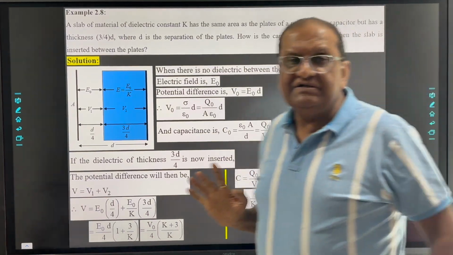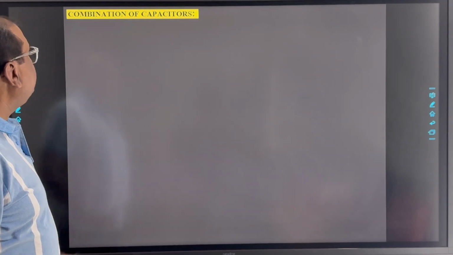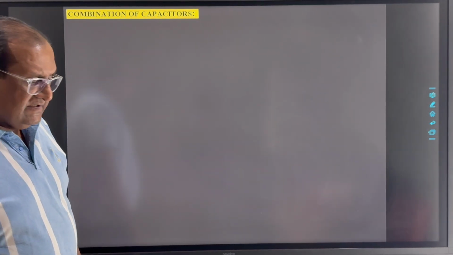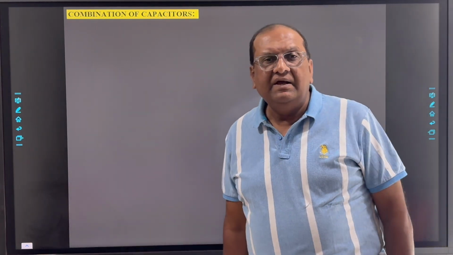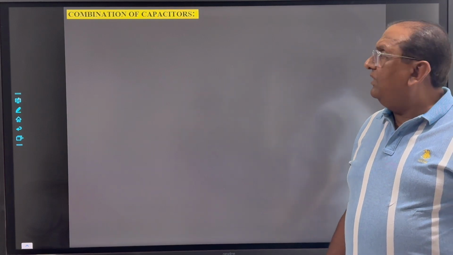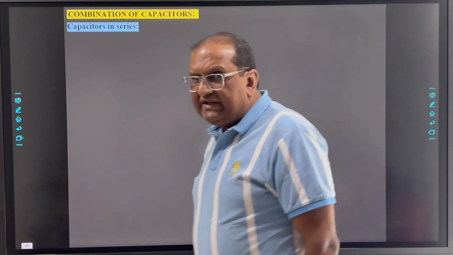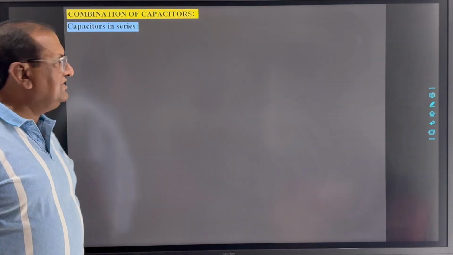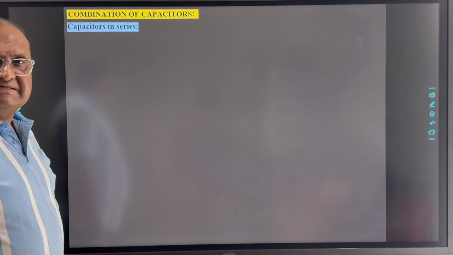Clear? Now the next topic is combination of capacitors. Here capacitors can be connected in two ways in the circuit. One is the series combination and the other is the parallel combination. So first, capacitors in series.